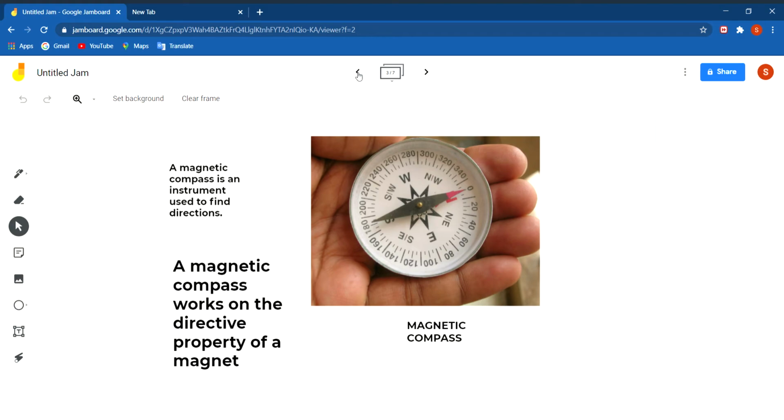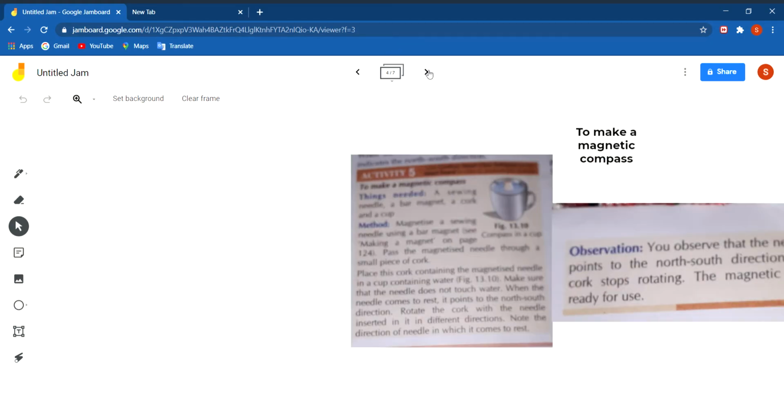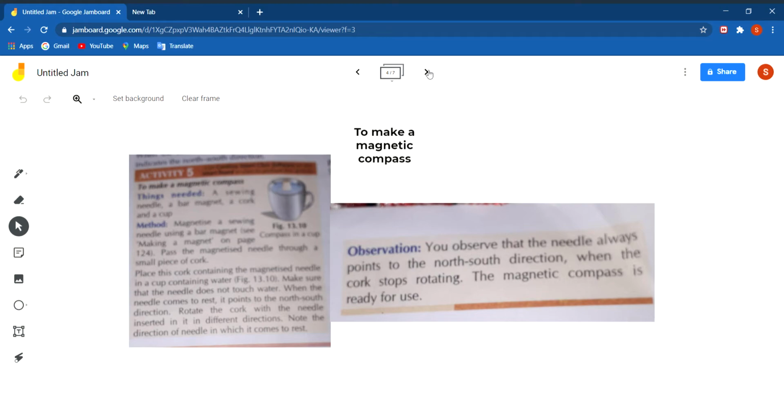Now we shall study how to make a magnetic compass. To make a magnetic compass, you need a sewing needle, a bar magnet, a cork and a cup. You know what a sewing needle is? A needle by which you sew at home. Your mother must sew your button, that is a sewing needle. And what is a cork? A cork is a spongy woody-like substance. Sometimes bottles are sealed with cork, you must have seen.